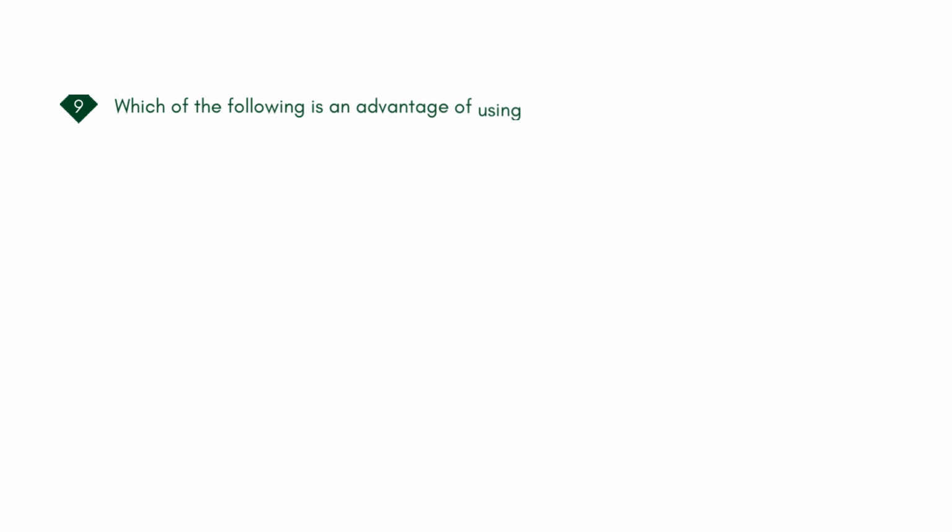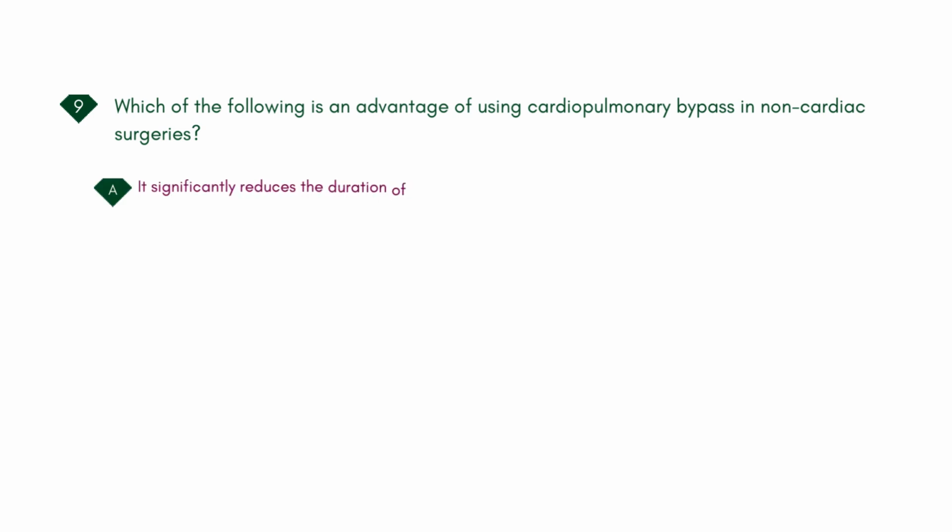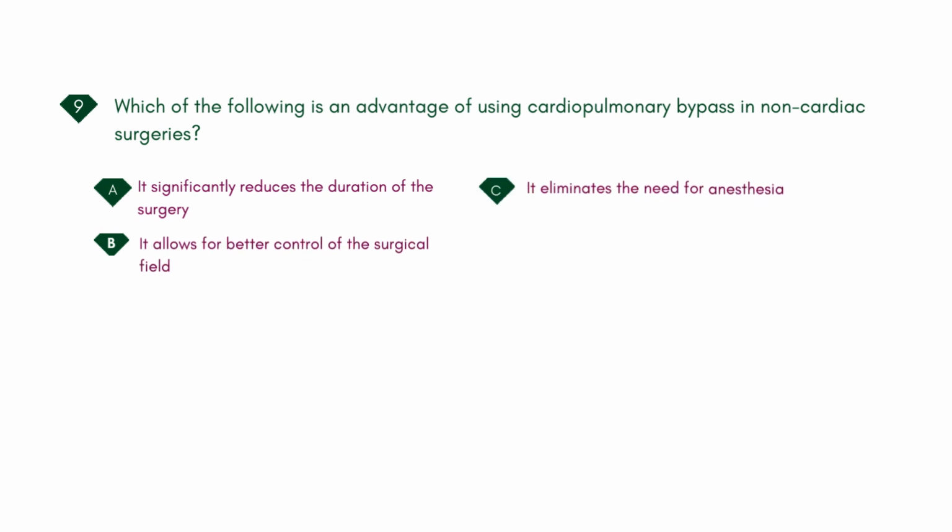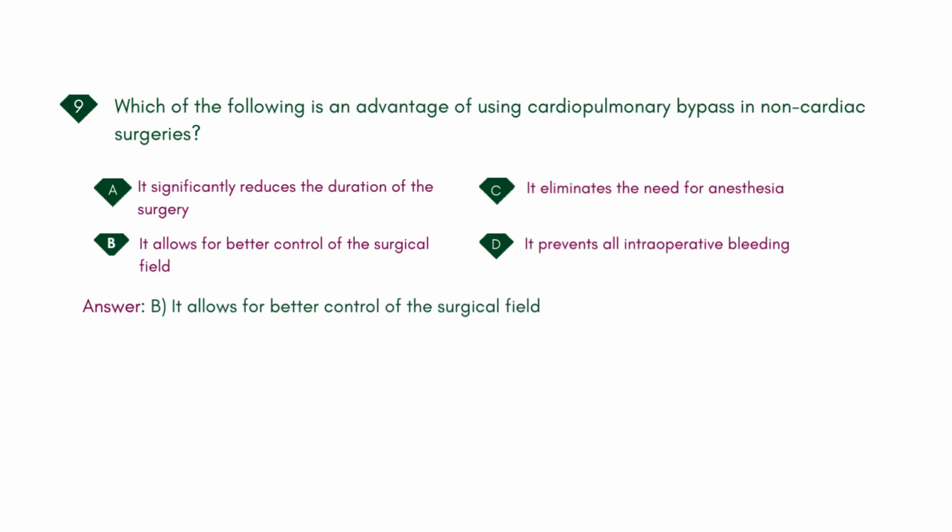Which of the following is an advantage of using cardiopulmonary bypass in non-cardiac surgeries? A. It significantly reduces the duration of the surgery. B. It allows for better control of the surgical field. C. It eliminates the need for anesthesia. D. It prevents all intraoperative bleeding. Answer: B. It allows for better control of the surgical field.